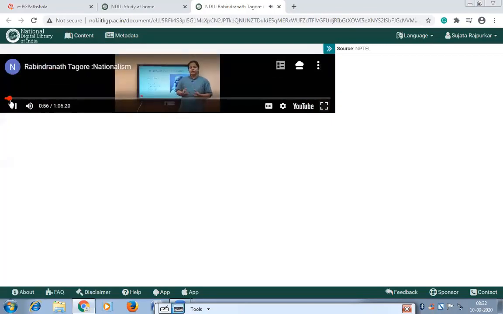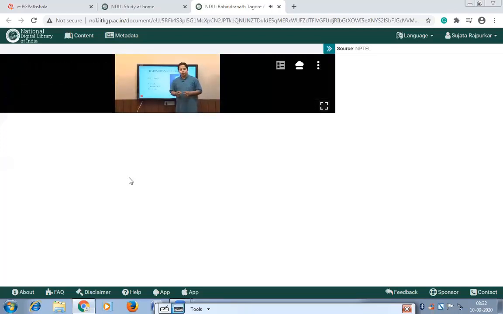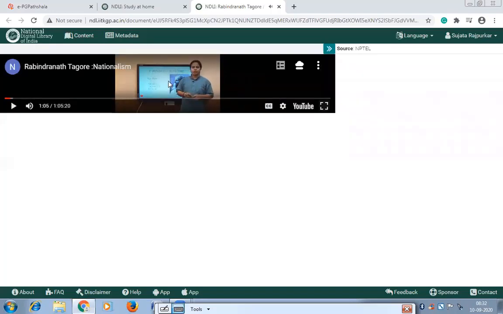With the major debates in the politics of his time. So we'll situate Rabindranath Tagore and his thought in the larger context of intellectual and political.